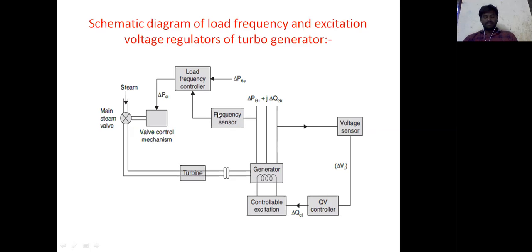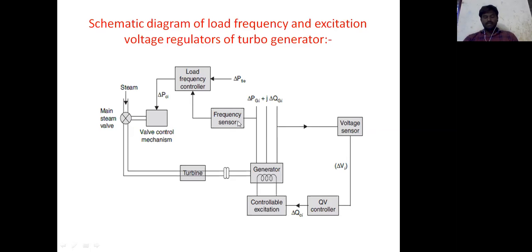Next, in the same manner, frequency regulation is performed. The output frequency of the alternator is sensed by the frequency sensor. The output frequency of the generator is sensed and compared with the reference.